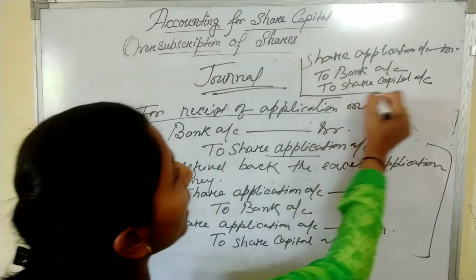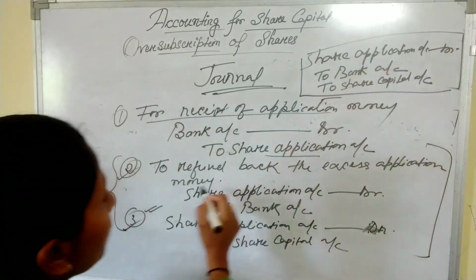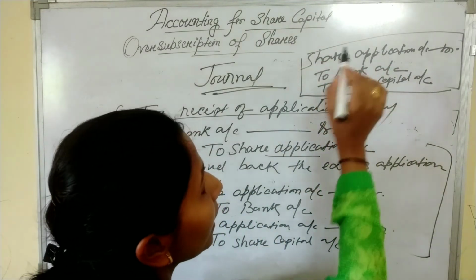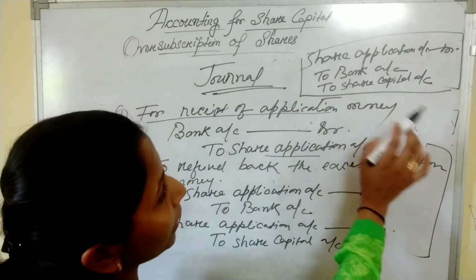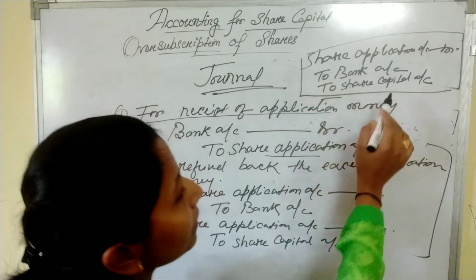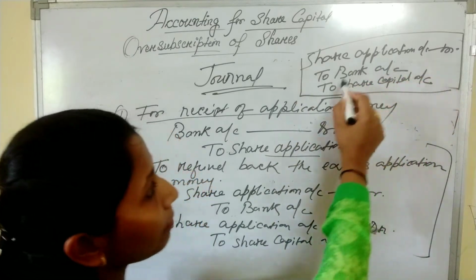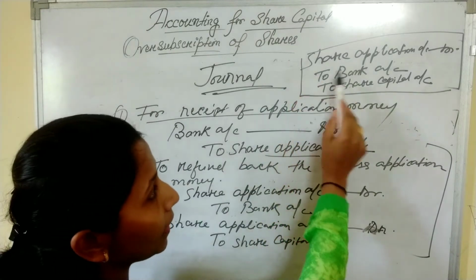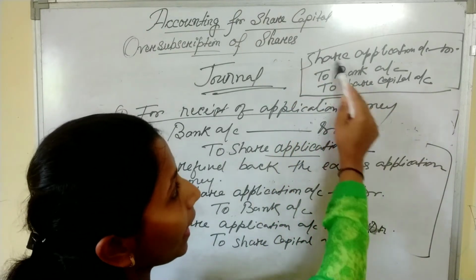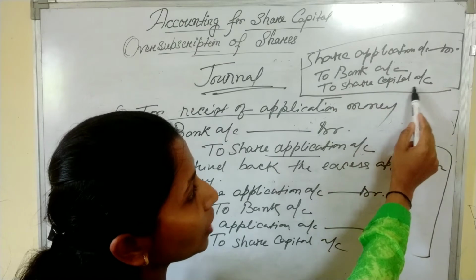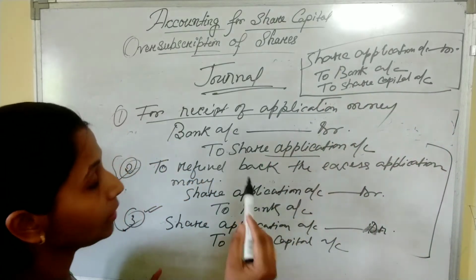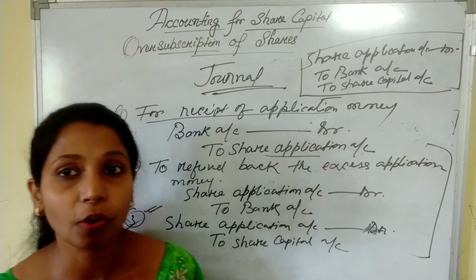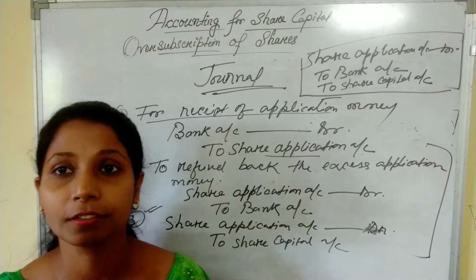See, this is a compound entry. Instead of giving these two entries separately, you can show this by giving a simple compound entry. That means the application money is first refunded back and the remaining is transferred to the share capital account. So these are the journal entries that are usually passed in case of oversubscription of shares.